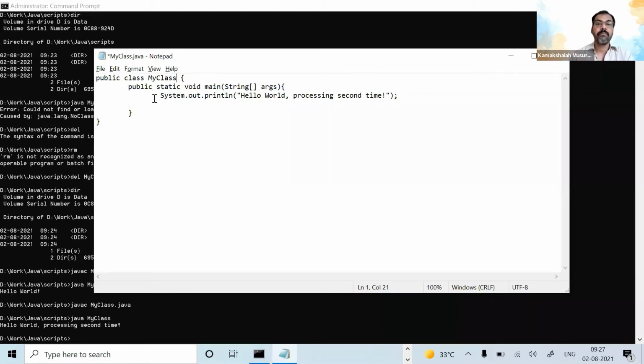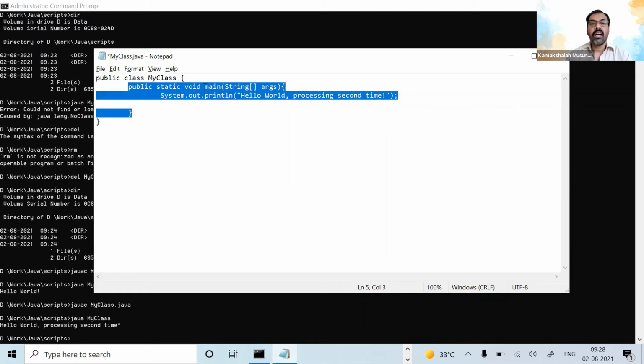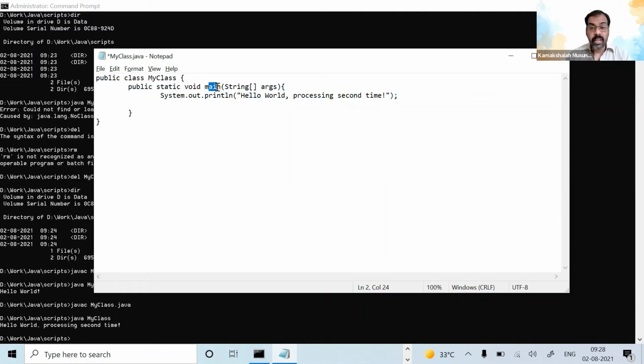You should have at least one class and one main method, and the way you need to define the main method is public static. Static is the type of the method. This is the class. Inside the class, you have the method, and the name of the method is main, of the type public static.